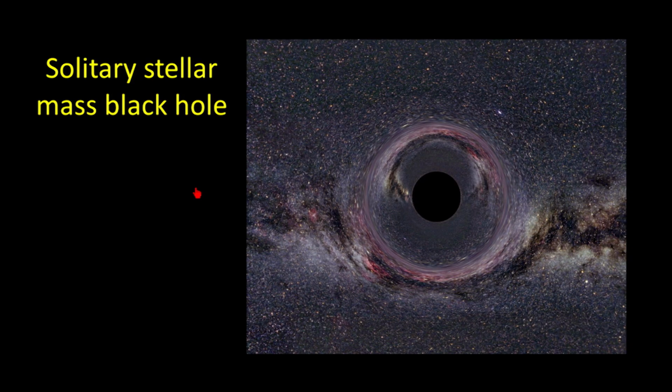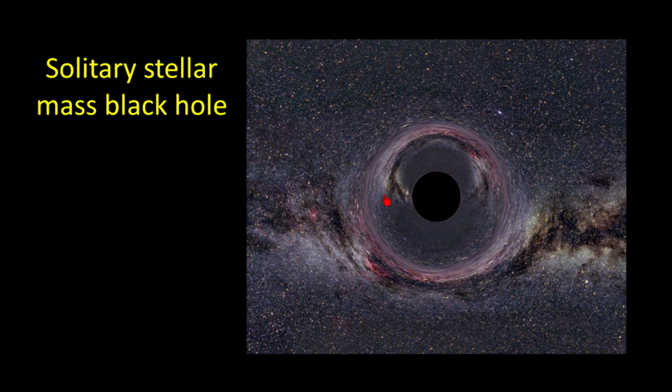Well, this of course was a challenge. In the early part of the 20th century, when the idea of a black hole was suggested, of course one of the problems was, will we be able to ever find something like this? Here's an artist's impression of the concept of a black hole. Now you'll notice this says solitary stellar mass black hole. So what I mean by this is, imagine that we've had a star go supernova, leaving behind a black hole. So a stellar mass, meaning it came from a star. Now this black hole wandering through the galaxy is not something we'll ever be able to see.